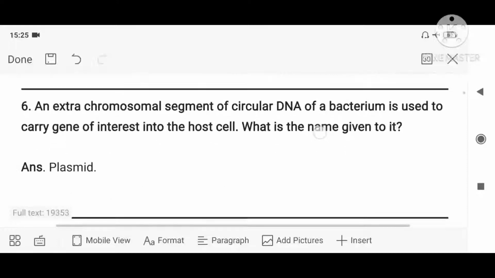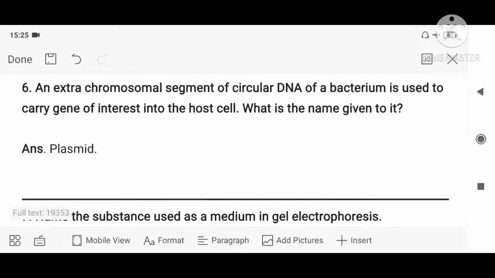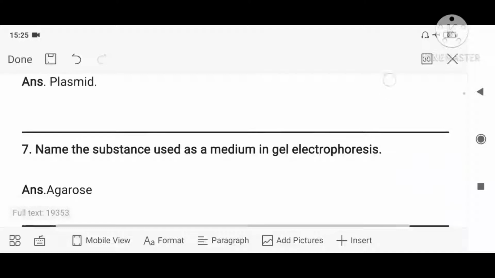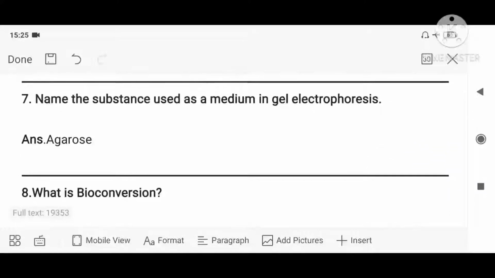Fine. Now, next question. An extra chromosomal segment of circular DNA of a bacterium, carrying a gene of interest, what do we call it? Plasmid. Extra chromosomal DNA is the plasmid. Now, moving on to the next question. Name the substance used as a medium in gel electrophoresis. Agarose gel, isn't it? Agar is got from algae. So, the answer is agarose.